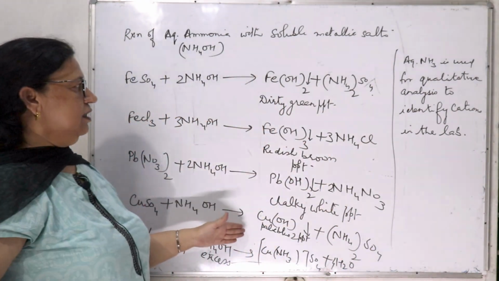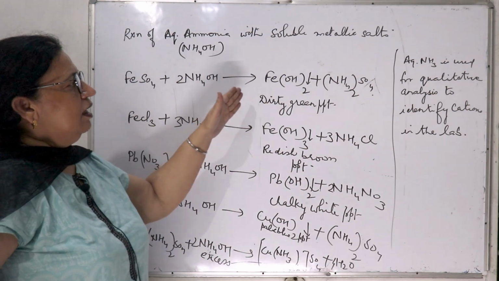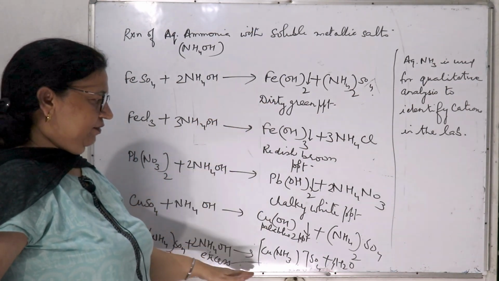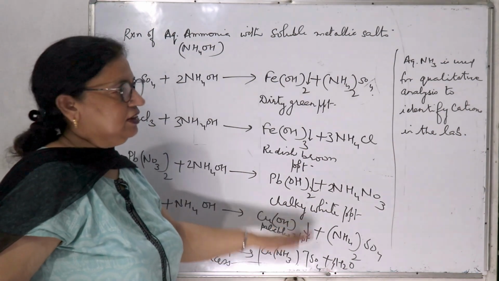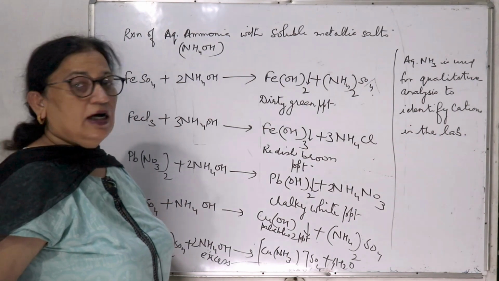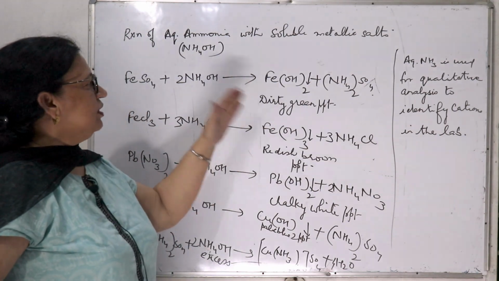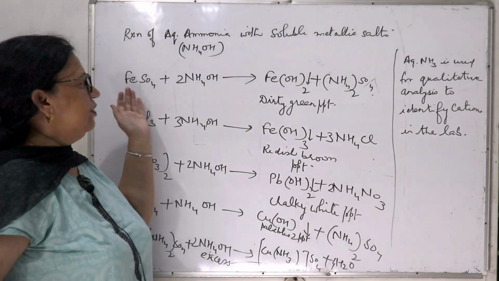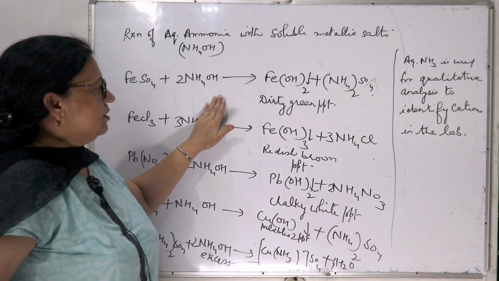The answer is because aqueous ammonia gives different colors of PPT with their different solubilities. That is why this is used to identify cations in a salt. Suppose you are given the salt of ferrous sulfate and you have to find out which cation is there in it. You will put ammonium hydroxide solution into it.